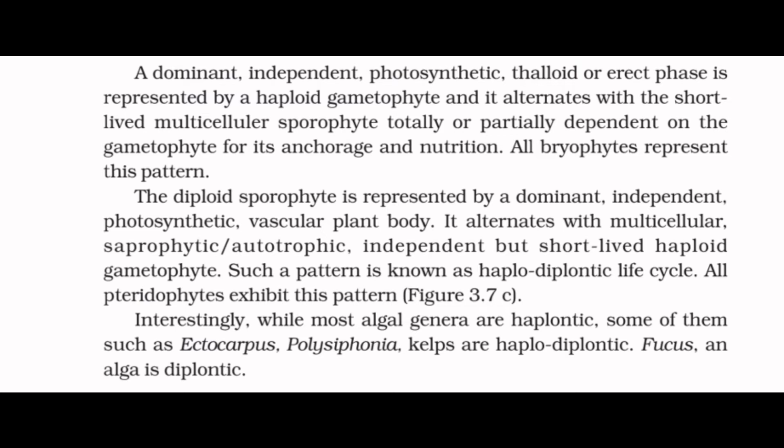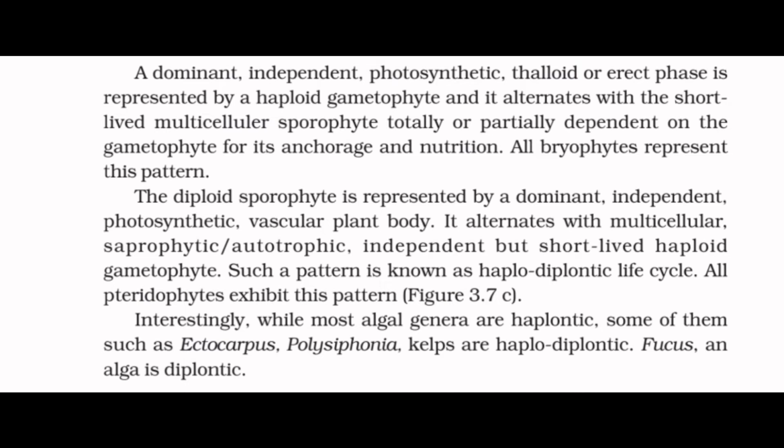The diploid sporophyte is represented by a dominant, independent, photosynthetic, vascular plant body. It alternates with multicellular, saprophytic or autotrophic, independent but short-lived haploid gametophyte. Such a pattern is also known as haplodiplontic life cycle.